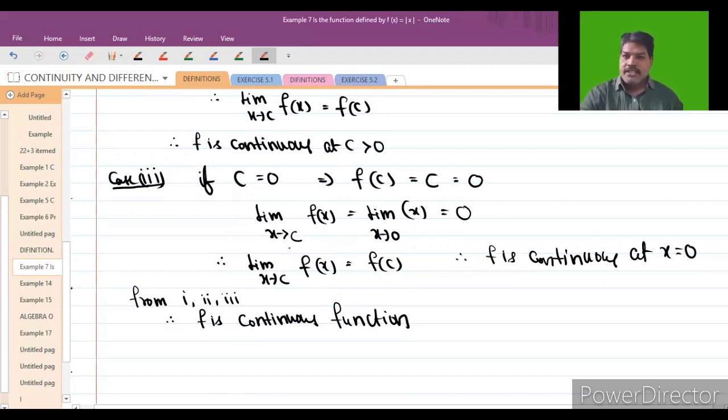So c is less than 0, c is greater than 0, and c is equal to 0; c is any real number. So from cases 1 to 3, what we can say is that f is a continuous function. f is a continuous function for all points. All are understood, students? So see that question and practice this question.